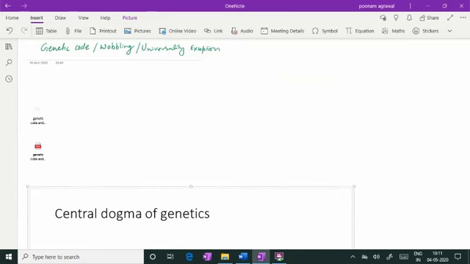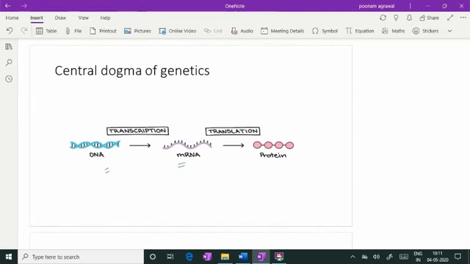The central dogma of genetics is where we talk about the synthesis of mRNA from the DNA and then formation of protein from mRNA. So the transcription of the gene to produce your mRNA and then translation of mRNA to produce your protein is called the central dogma of genetics.